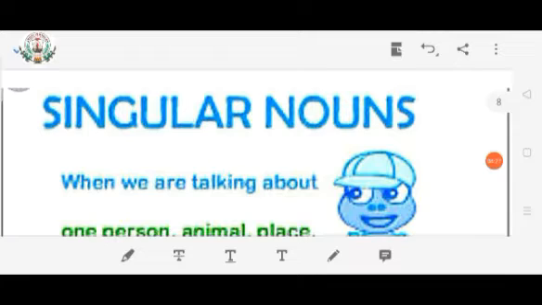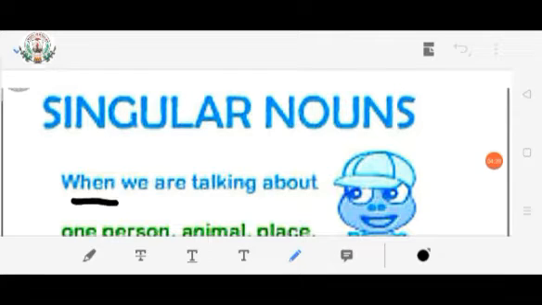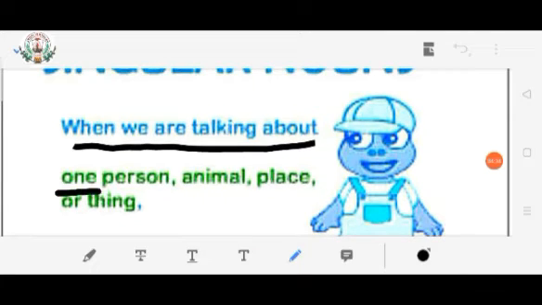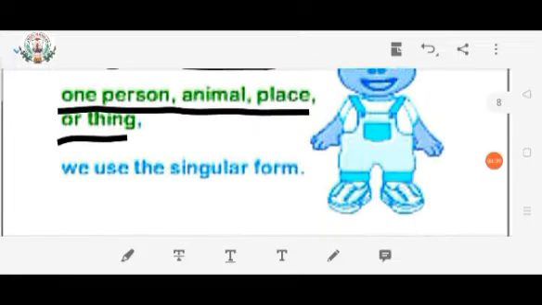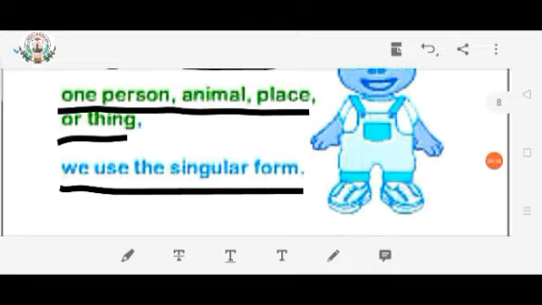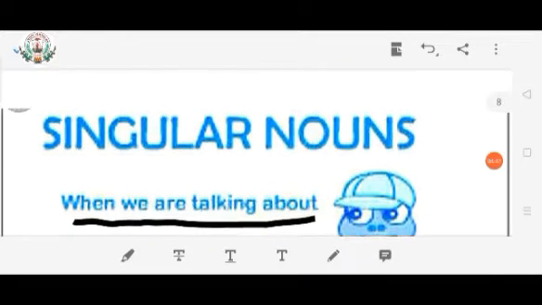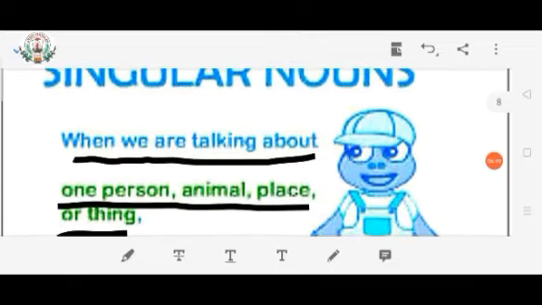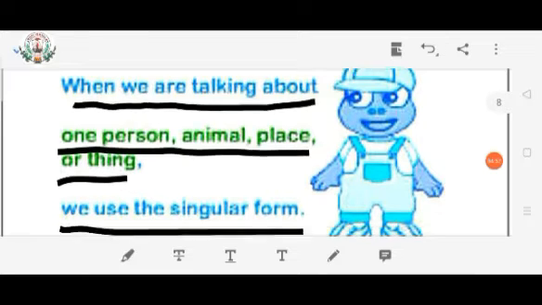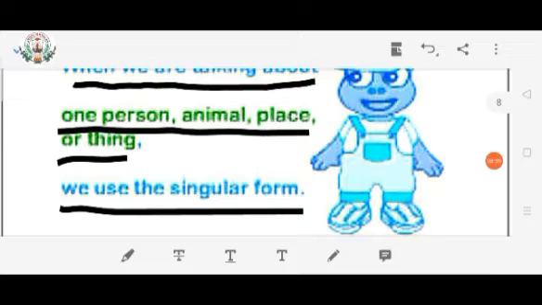Singular noun, when we are talking about one person, animal, place or thing, we use singular form. From this we can understand, my dear children, when we are talking about only one person, only one animal, or only about one place or only about one thing, we will use a singular form.